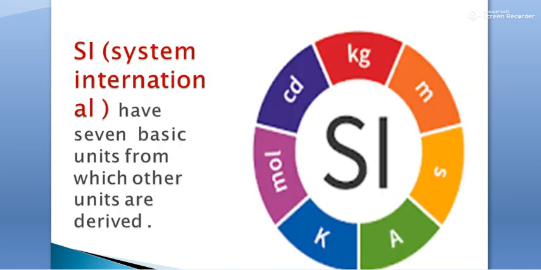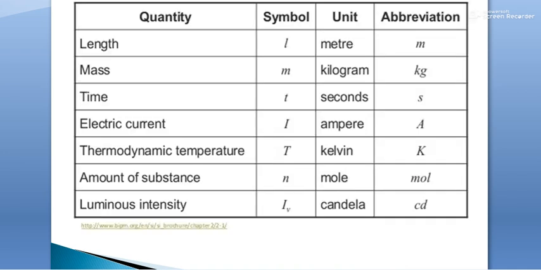The SI system has 7 basic units from which other derived units have been derived. We have discussed these fundamental quantities in the previous slide.